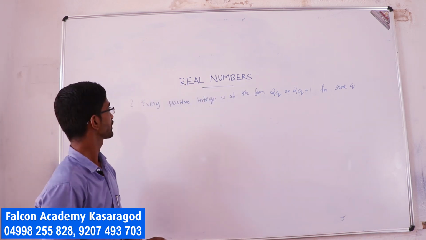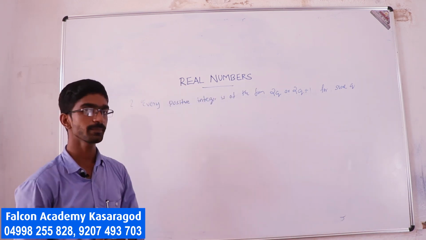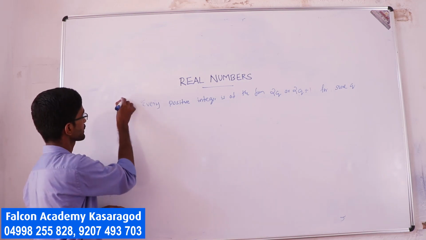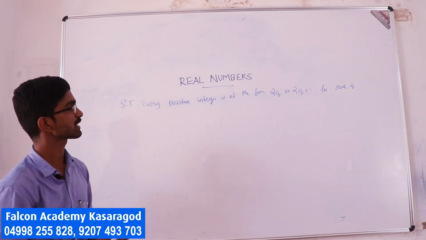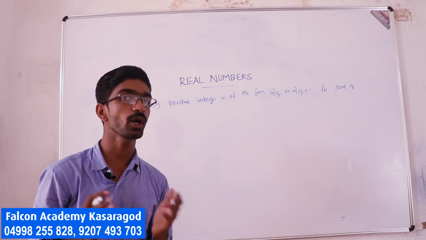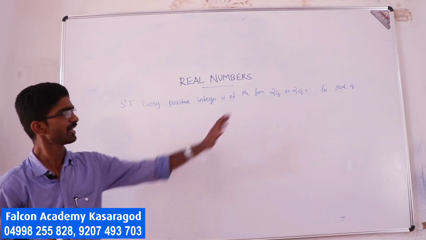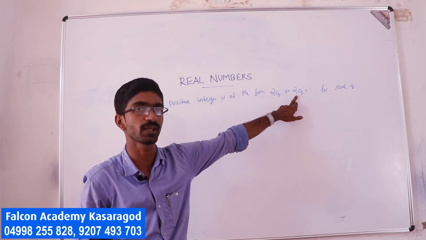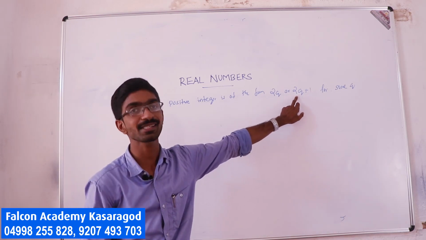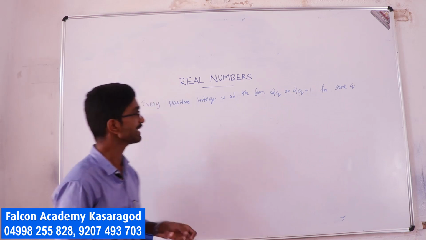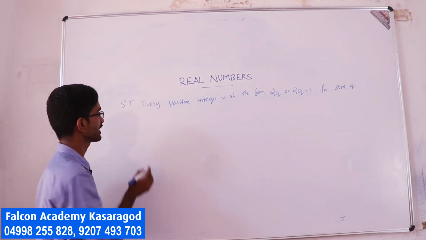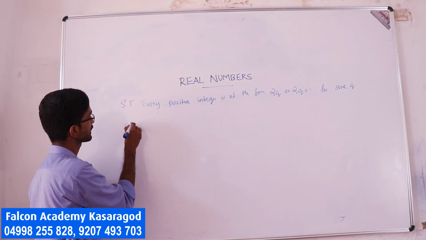So you have to show this statement. Show that every positive integer is of the form 2q or 2q plus 1 for some number q. While observing this 2q plus 1, you got the idea. It is the division algorithm, okay?